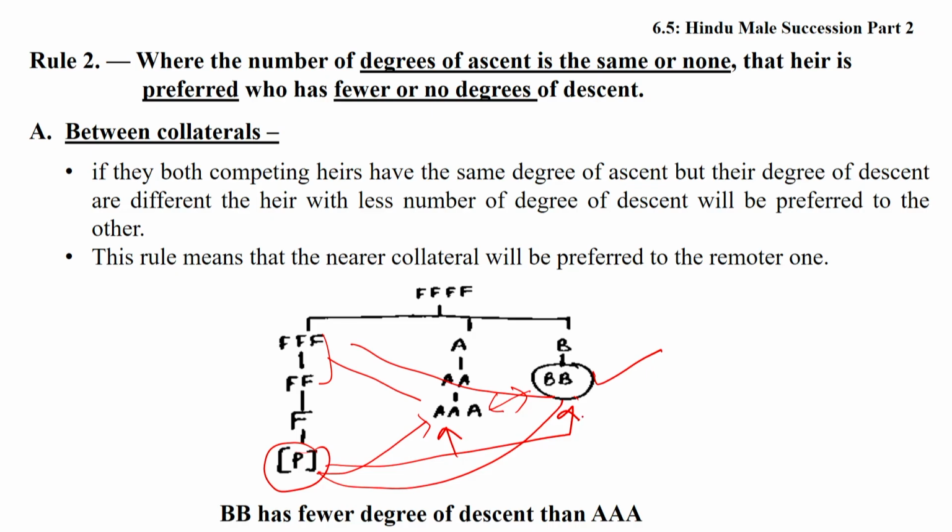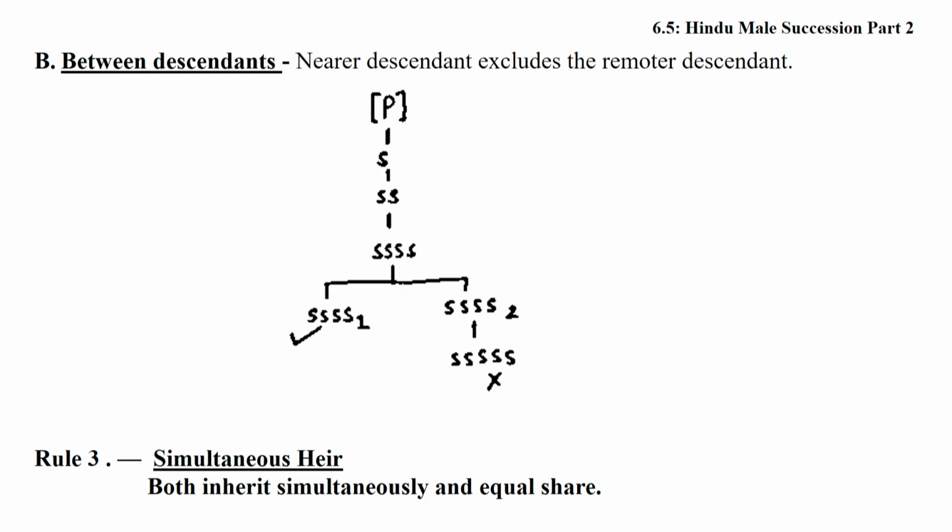BB has fewer degree of descent, then he will receive the property. Friends, now the next illustration is if there is a competition between the descendant. The nearer descendant excludes the remoter descendant. After the death of P, there is a competition between these. 4s1 is nearer descendant, therefore 4s1 will prevail over the remoter.